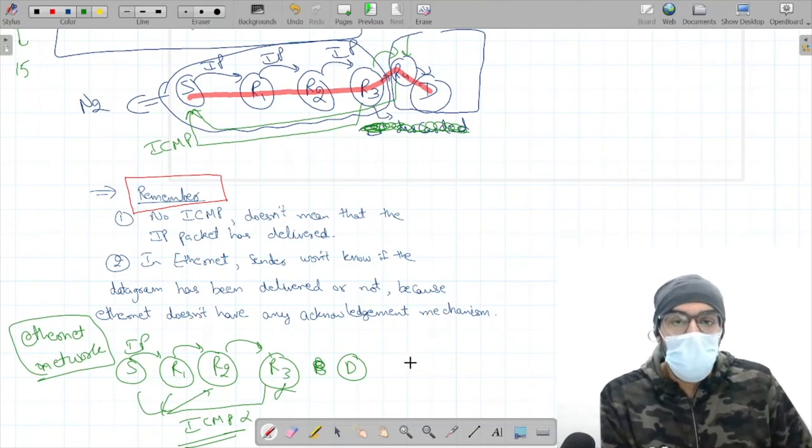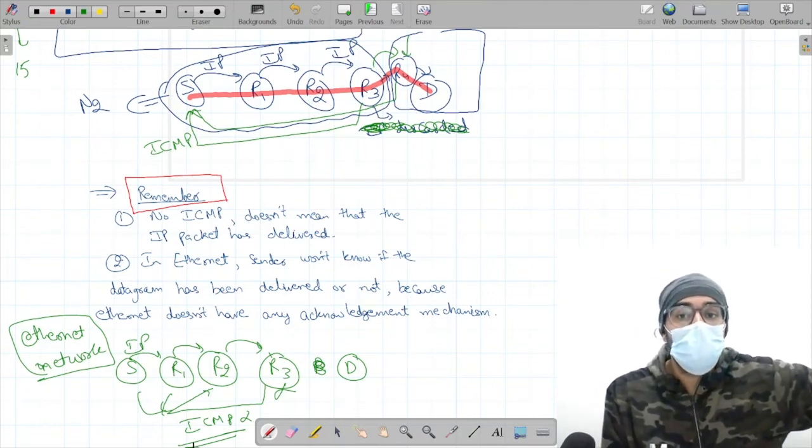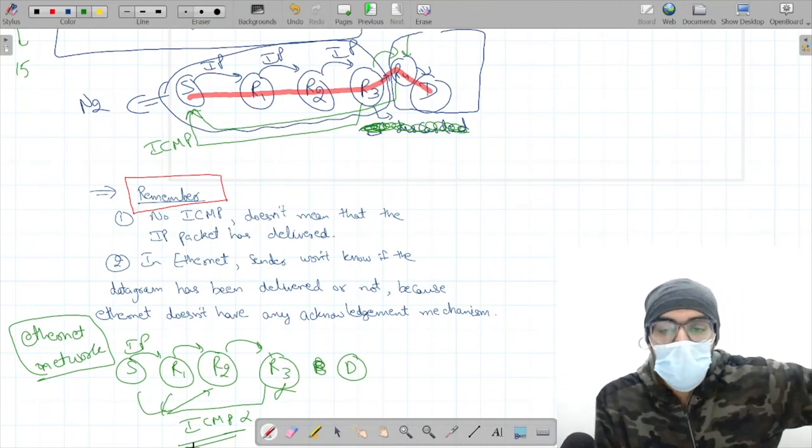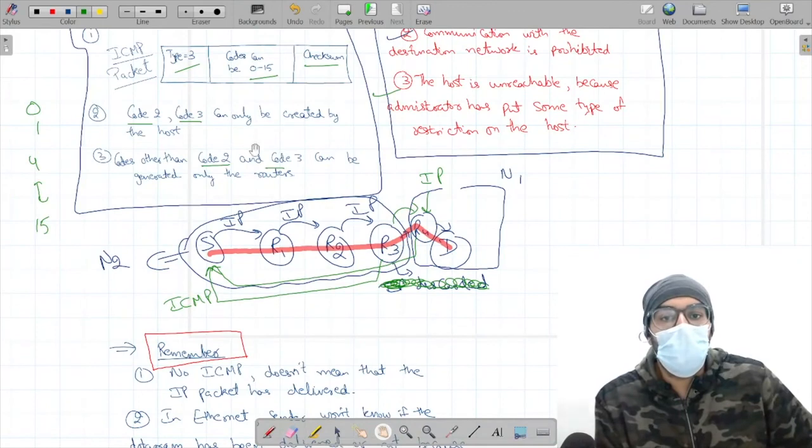With this, I end this particular lecture on the destination unreachable ICMP message. So what we have covered over here is these three important points.